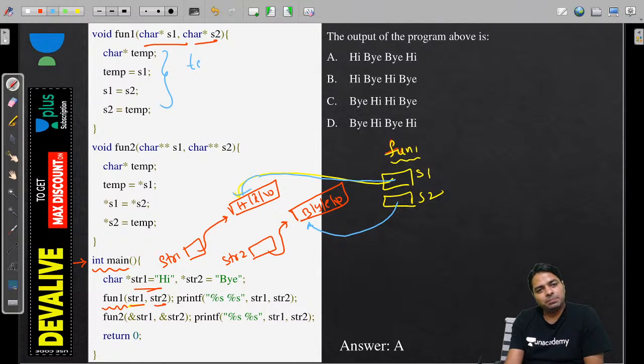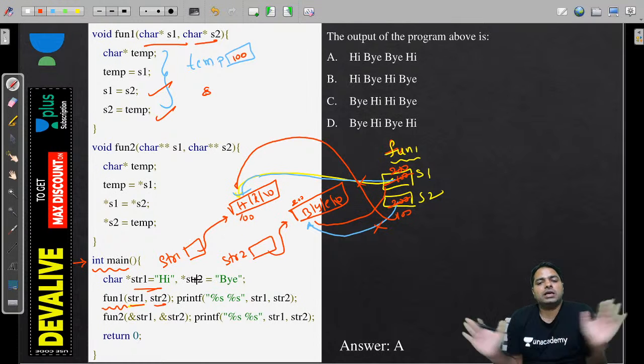What is this? Temp is local, exactly like in fun1, and temp के अंदर S1 का address आएगा. So that is whatever S1 holds. I can give some numbers to follow it. Let's say this is 100, and let's say this is 200. Then inside, 100 रहेगा, 200 रहेगा. So temp के अंदर 100 आएगा, and S1 के अंदर S2 मतलब 100, 200 बनेगा. तो ये पॉइंटर इस तरफ पॉइंट कर रहा है अभी, and after that S2 के अंदर temp आएगा, temp के अंदर 100. सो ये पॉइंटर इसके लिए पॉइंट कर रहा है.